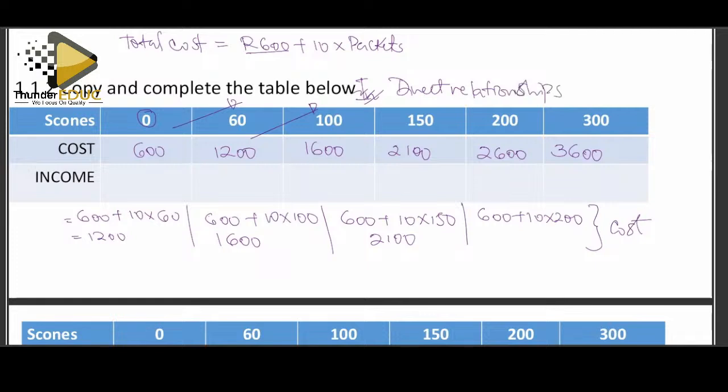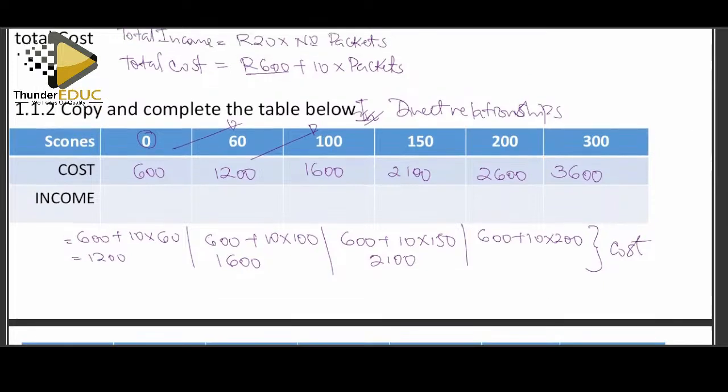Okay, what about income? Remember we said income for each packet is sold at 20. So at 0, we have 0 because you sell nothing, you get nothing. So here we have 1,200. Why? We took the 20 times the 60. That's what gives us here. Then we are going to say 20 times 100. We end up having 2,000.